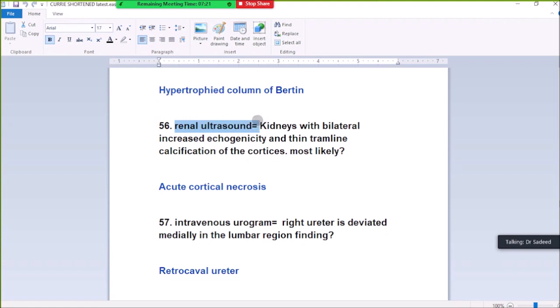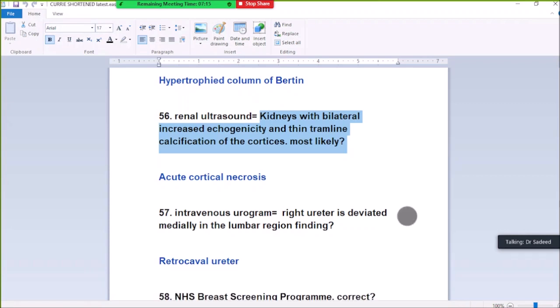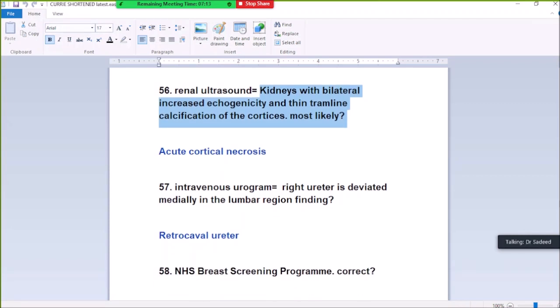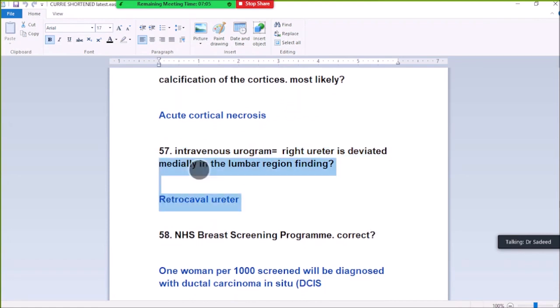26. Renal ultrasound shows kidneys with bilateral increased echogenicity and thin tram-line calcification of the cortex. Most likely diagnosis: cortical necrosis. Tram-line calcification of the cortex, cortical necrosis. 27. On intravenous urogram, the right ureter deviates medially in the lumbar region. Finding: retrocaval ureter.